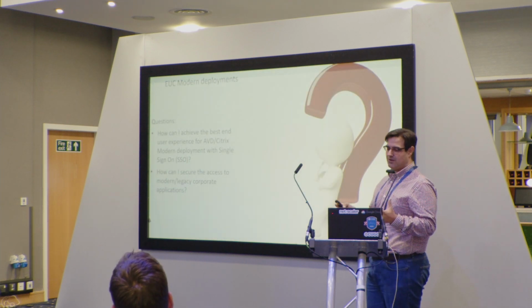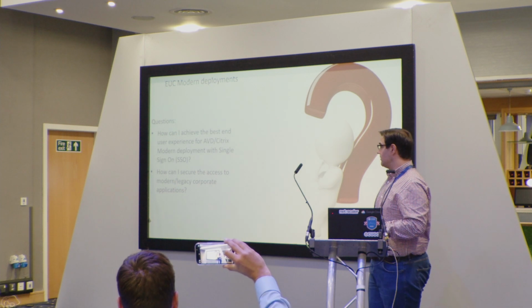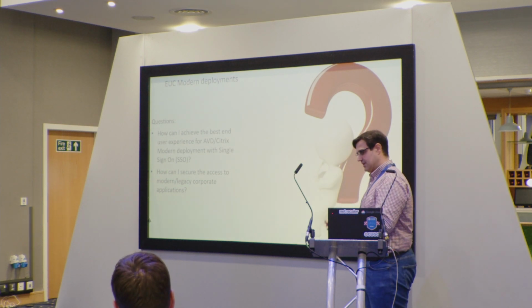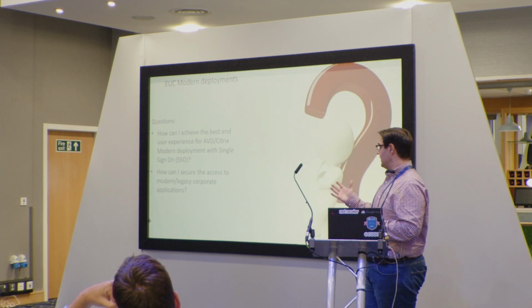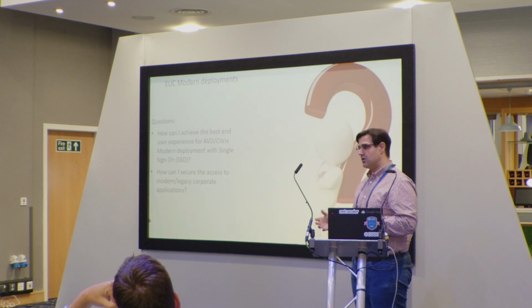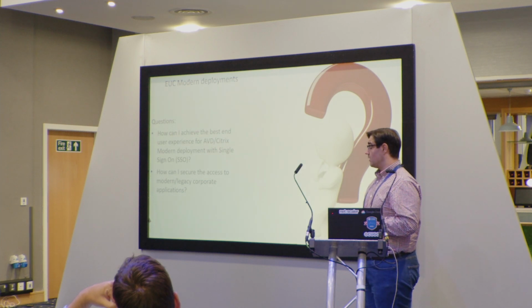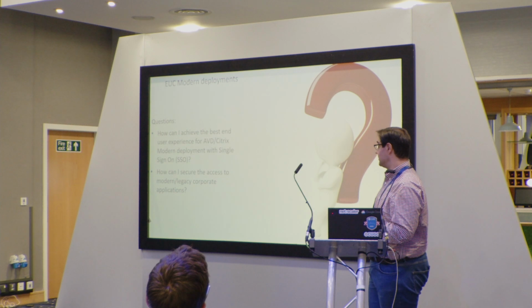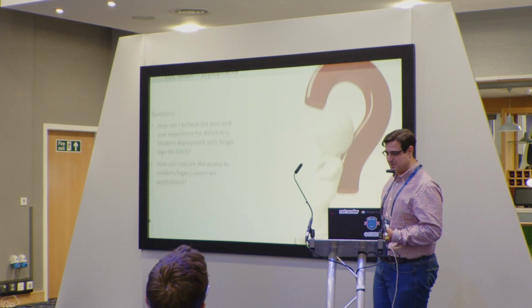For today's session, one of the things that I wanted to solve is, whenever we are trying to deploy these modern deployments in Azure or with Citrix, we are finding a lot of challenges. For example, the lack of GPOs, or how Intune is replacing all the management layer for the modern deployments, and also how can we achieve the best end user experience and single sign-on, so the end user is happy when they are using these modern deployments, and also how can we secure the access. So I'm going to try to solve these 2 questions during the presentation.